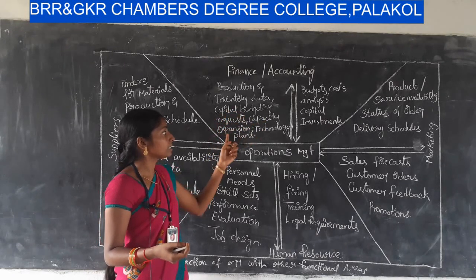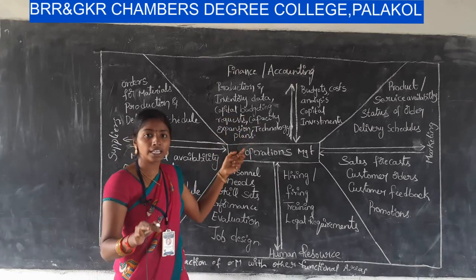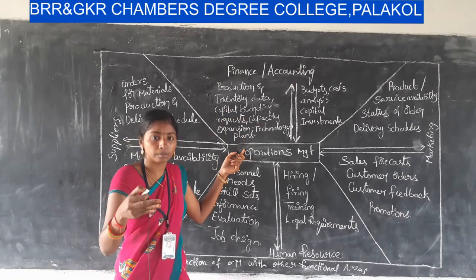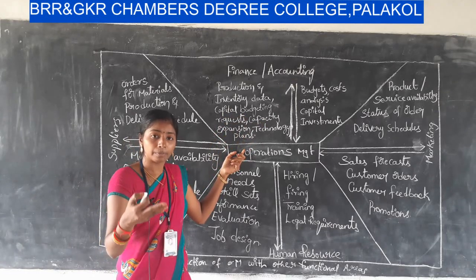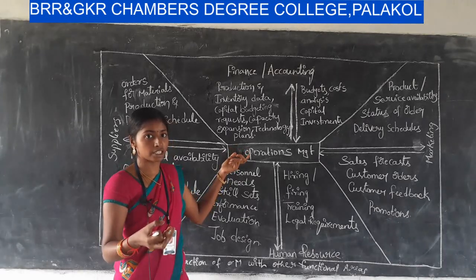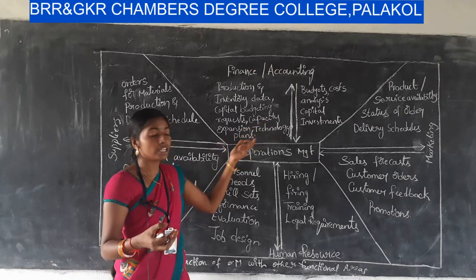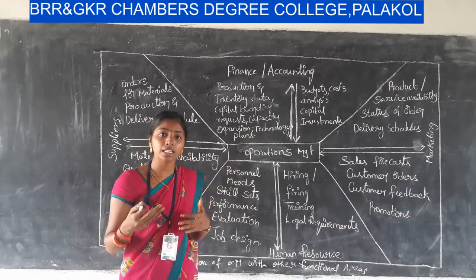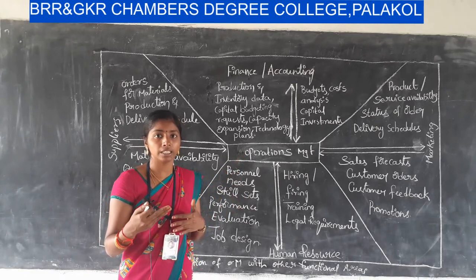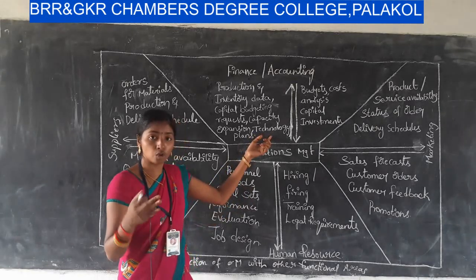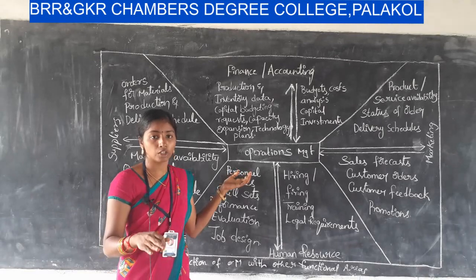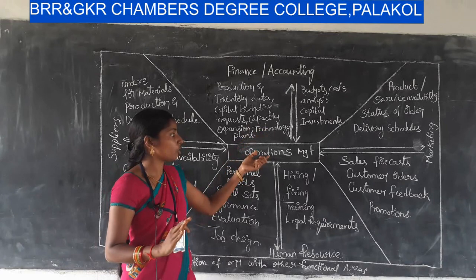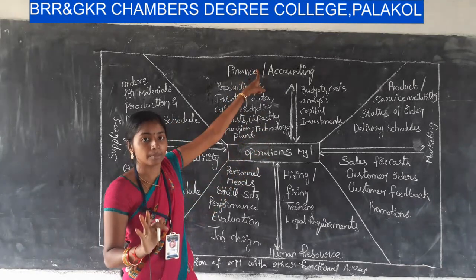Next one, capacity expansion. If the organization is started and going successfully, then it wants to expand to another place. It wants to expand its plant. So, it needs financial resources and technology plans. As we know, business has to update with technology, otherwise we cannot compete with the competitor. If there is new technology in the market, we have to adapt it before our competitors do. So, these are the plans which are sent by operations management to financial management.